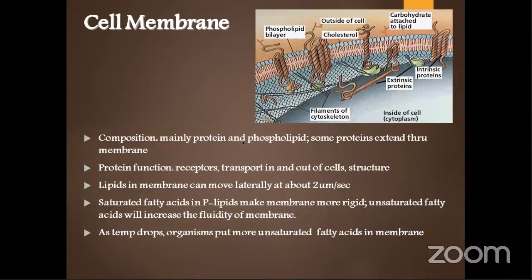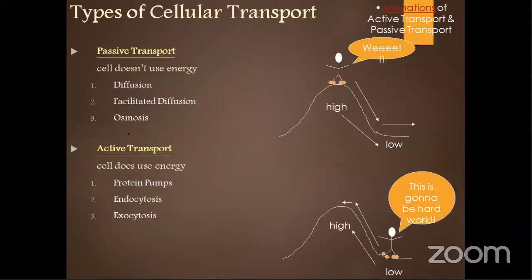So the composition is mainly because of the protein and phospholipids present, and some proteins act as a receptor and transporter, and lipids can move laterally in the membrane. Basically the phospholipids can move laterally at a rate of 2 micrometer per second. And saturation of the lipids varies with the temperature and environmental condition. When the temperature drops, the organism will have more unsaturated fatty acid in the membrane, and as the temperature increases, the fluidity of the membrane increases. Why? Because lipids will become more liquid in high temperature, right?